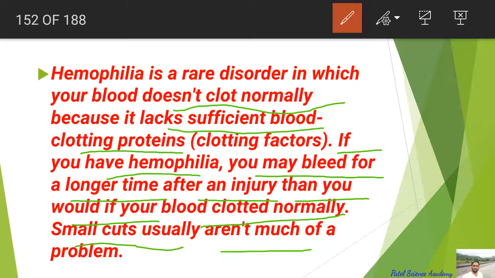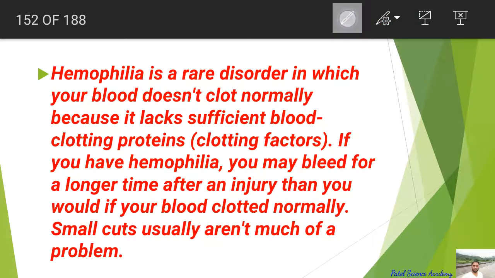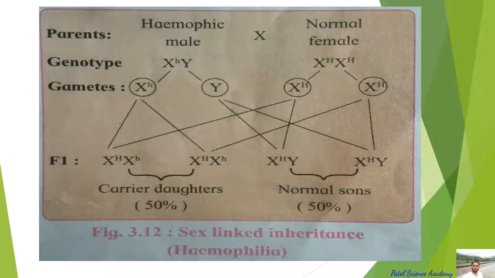So normal female is X^H X^H, while the hemophilic female is X^h X^h, and the female can also be a carrier, so its genotypic pair is X^H X^h. So dear students, this is the hemophilic condition, and it is the same as color blindness, it again follows the crisscross inheritance.